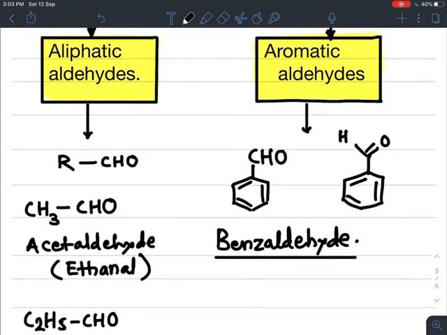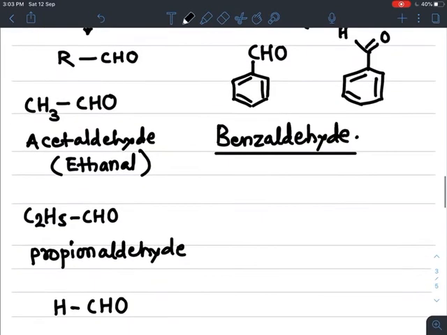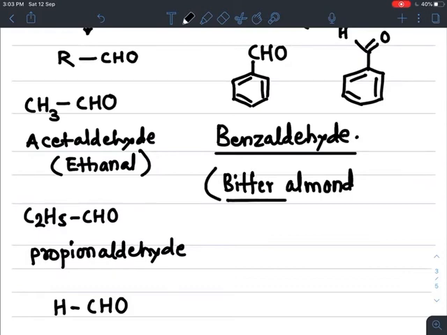Benzaldehyde, this aldehyde has a bitter almond flavor. This benzaldehyde has a bitter, in Marathi we can say kadu, almond means badam. So it has a taste like bitter almond. So benzaldehyde has a bitter almond flavor.